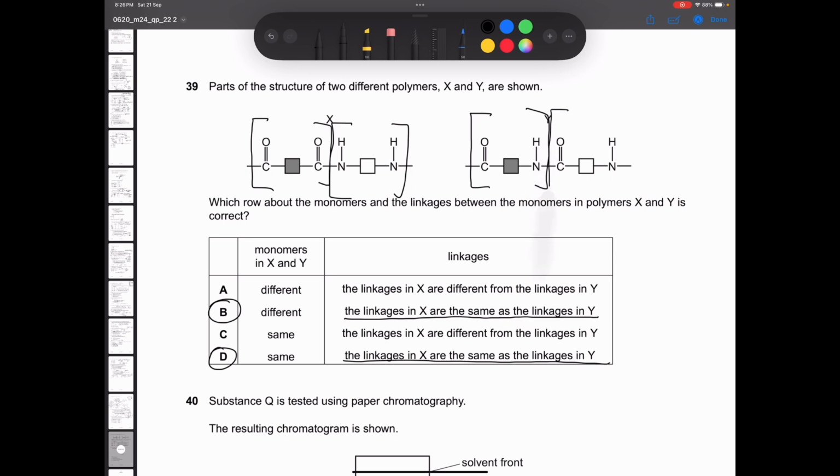Now just see on your own, is this monomer appearing to be the same as any one of these monomers? Look, this monomer has carbon double bond oxygen only. And this one only has nitrogen, hydrogen, nitrogen, hydrogen. But this one is a mixture of both. So are the monomers same? No, monomers are not same. So option B will be the correct one.